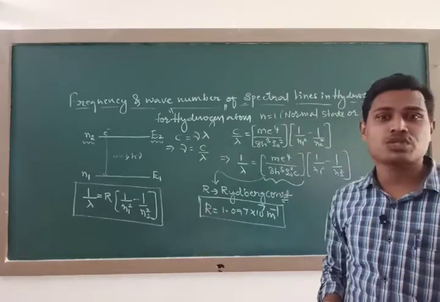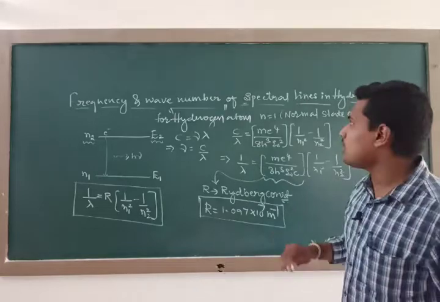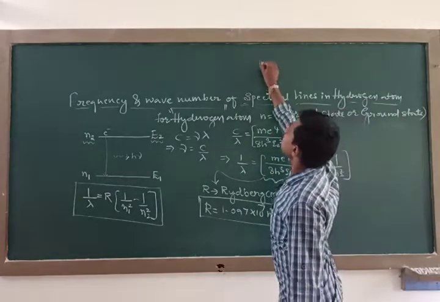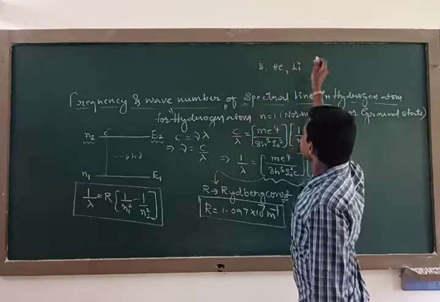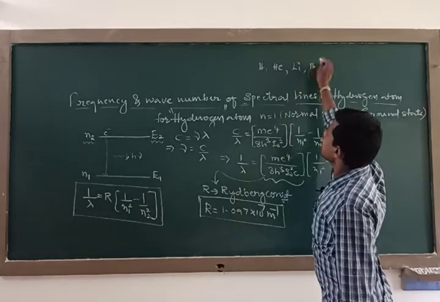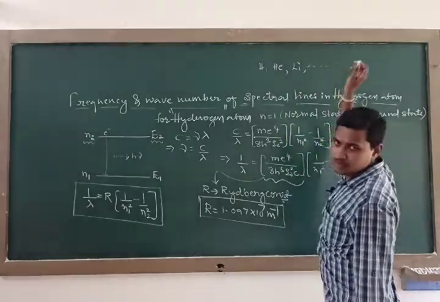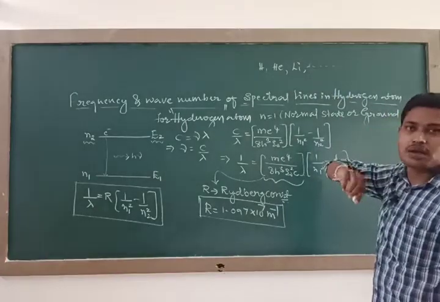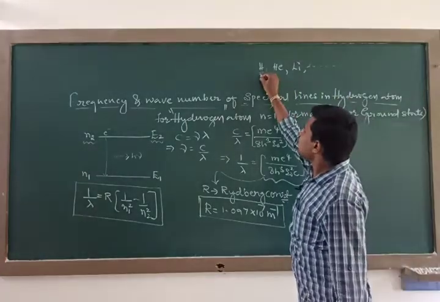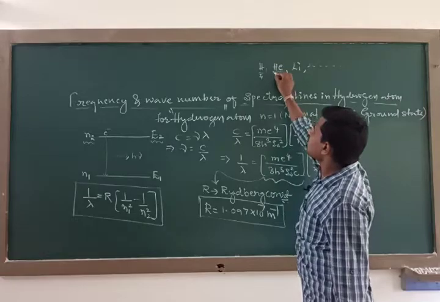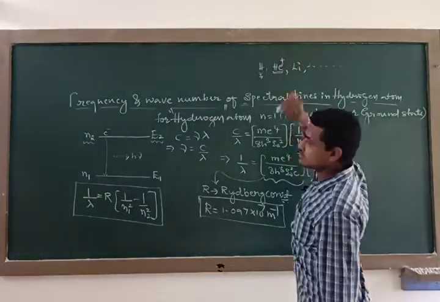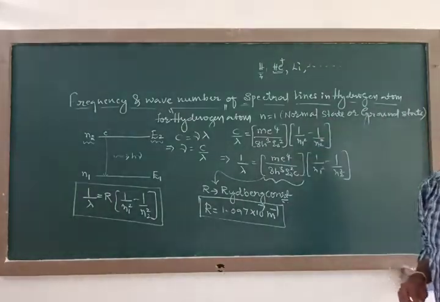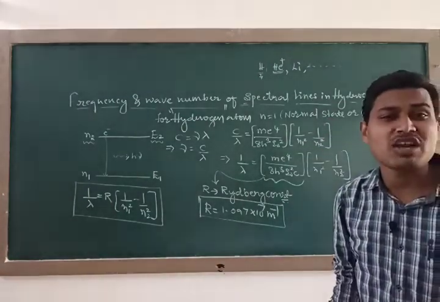So what are hydrogen-like atoms? The next element after hydrogen is helium, then lithium, beryllium, and so on. For the hydrogen atom, Bohr's theory is applicable. For helium it is also applicable, provided it is singly ionized, meaning it loses one electron and remains with only one electron.